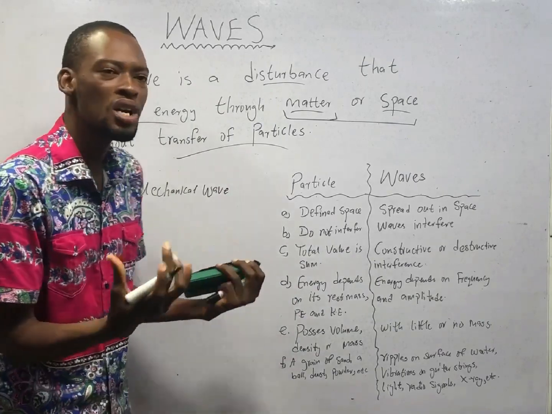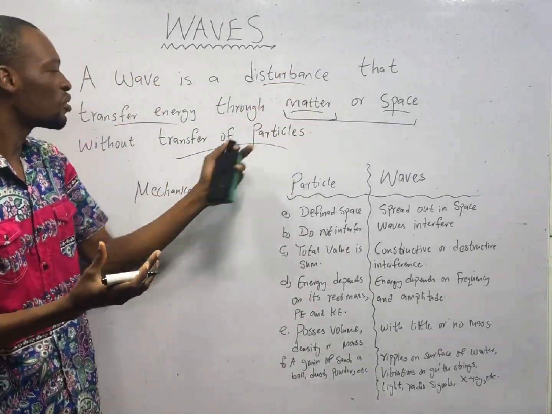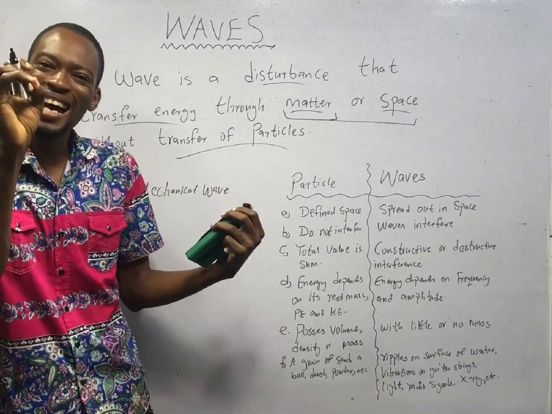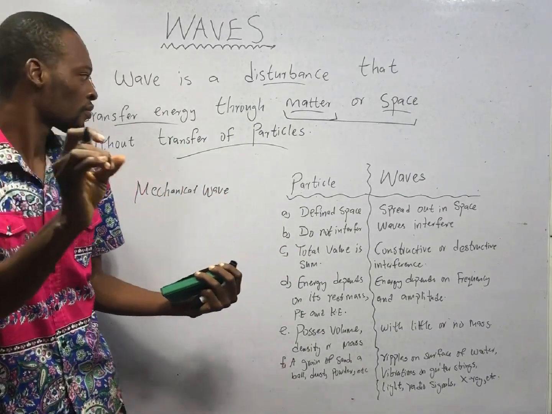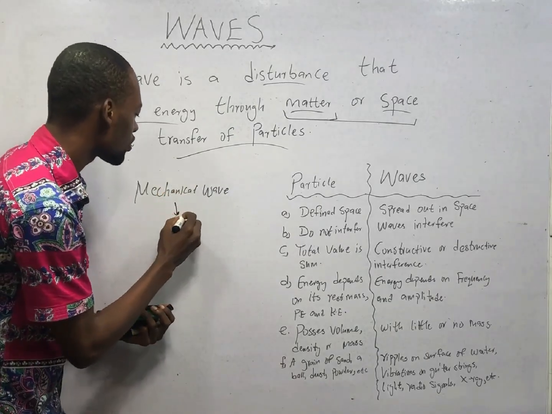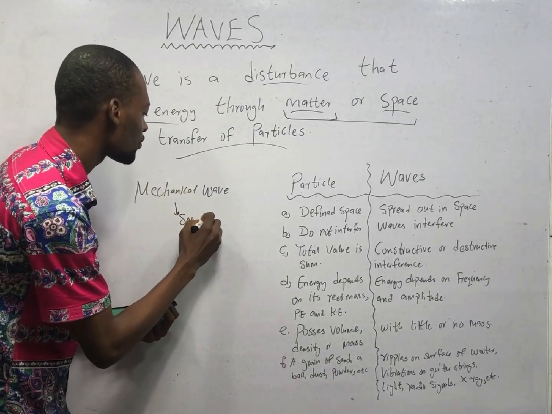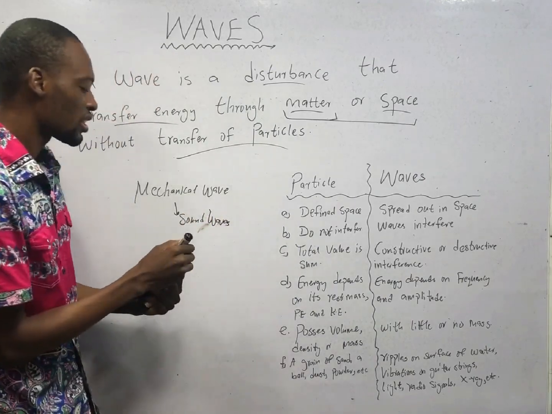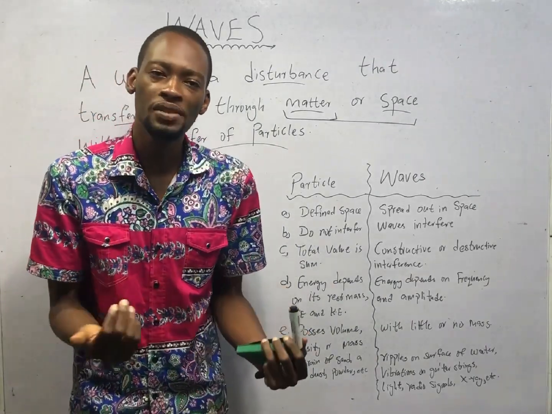Mechanical waves are waves that require matter to propagate or to transfer energy. They require a material medium. Example, sound waves, stadium wave or slinky waves.